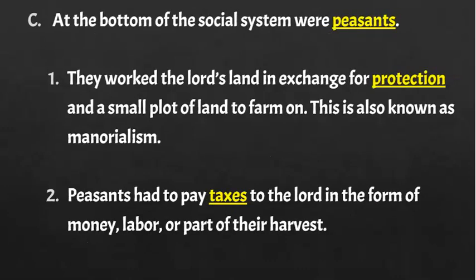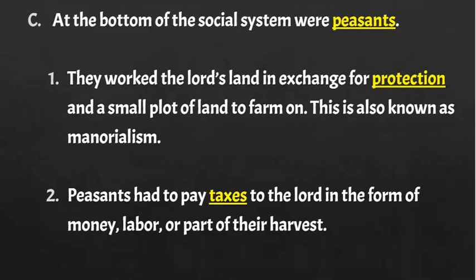All right. Now, at the very bottom of this social system are the peasants. And again, their whole purpose is they're giving up personal freedom to work on the Lord's land in exchange for protection from early on Vikings and then later from war or battle or any kind of situation that could arise. And they do have a small plot of land generally to farm on, and this system is known as manorialism.